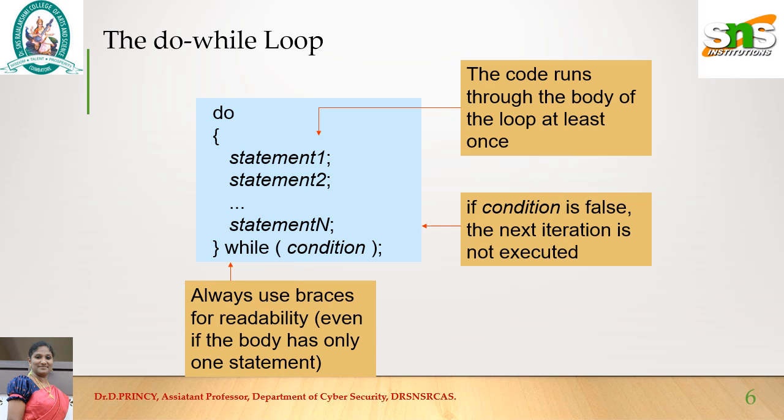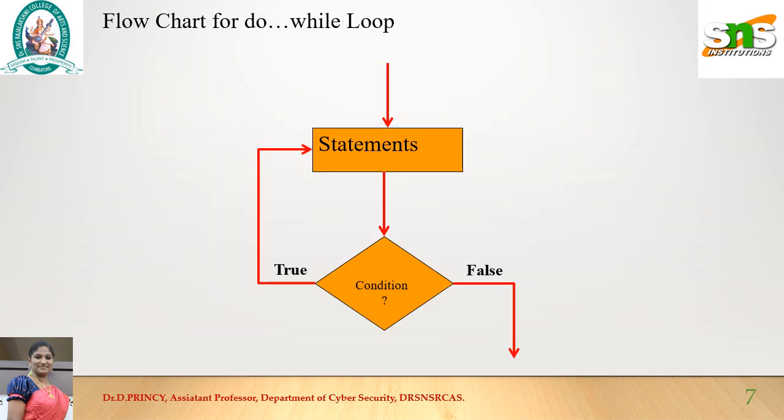But in the case of do while loop, even if the condition returns false the very first time, the set of statements inside the loop is executed first. If you want to repeat the statements, the condition needs to be true, otherwise it comes out of the loop. So it executes the statements first and then it is tested with the condition. If it is true, it repeats the statement execution. If it returns false, it comes out of the loop.